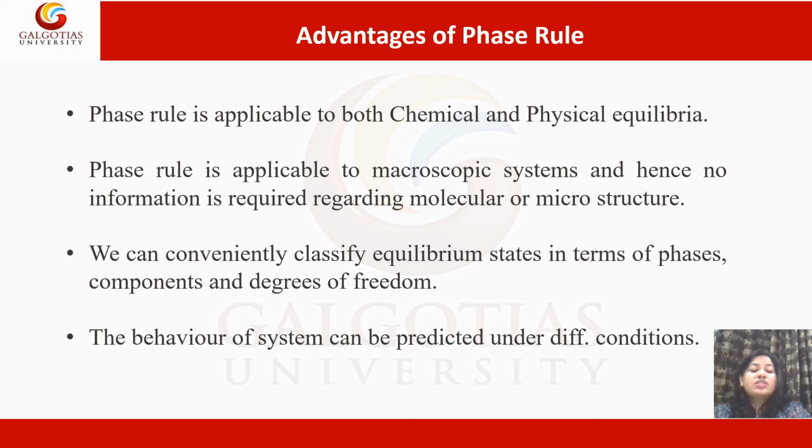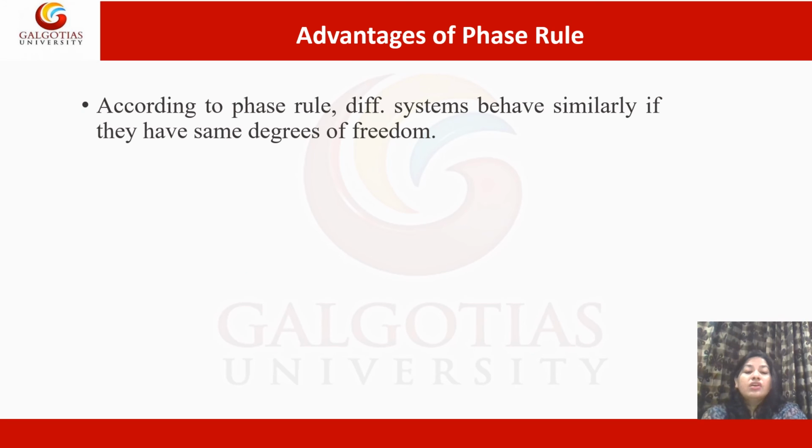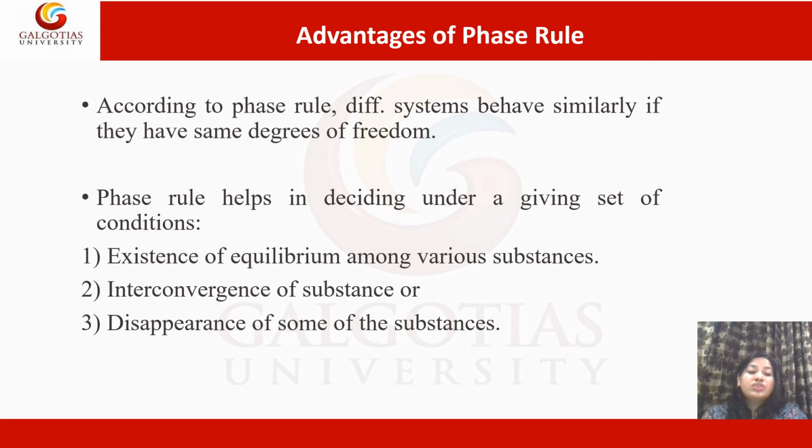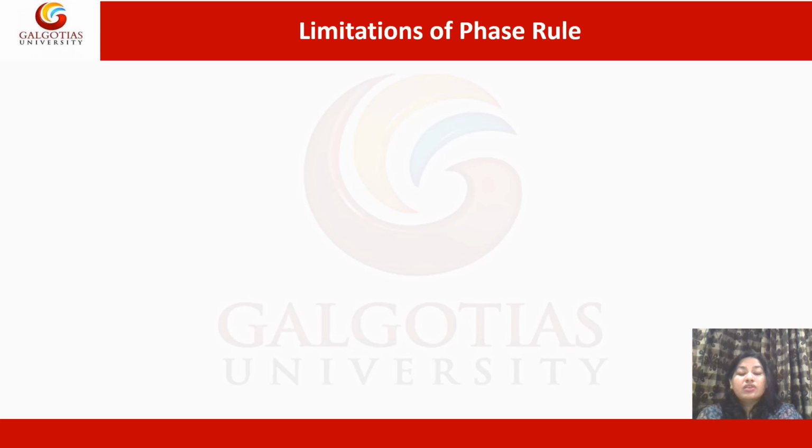The behavior of the system can be predicted under different conditions. According to phase rule, different systems behave similarly if they have the same degree of freedom. Phase rule helps in deciding, under a given set of conditions, the existence of the equilibrium among various substances, interconversion of the substances, or disappearance of some of the substances.